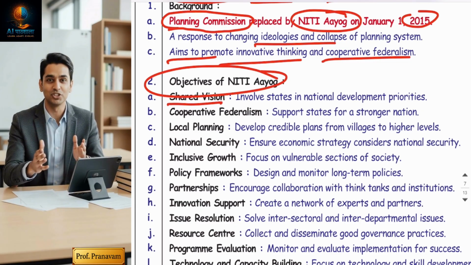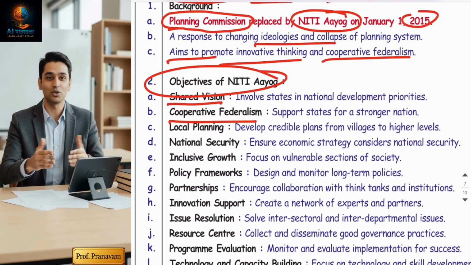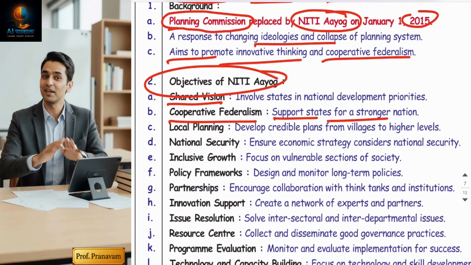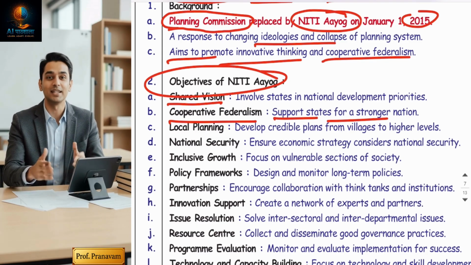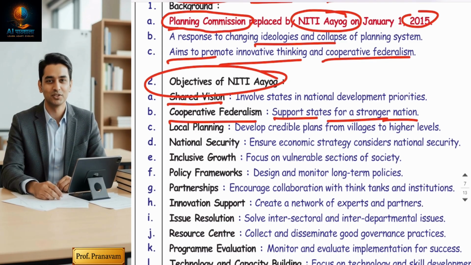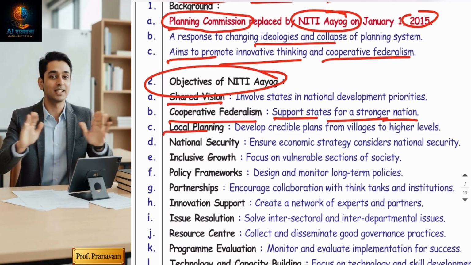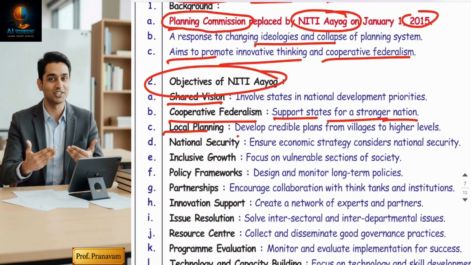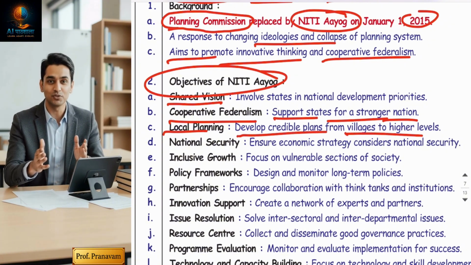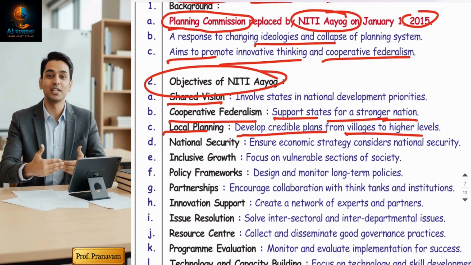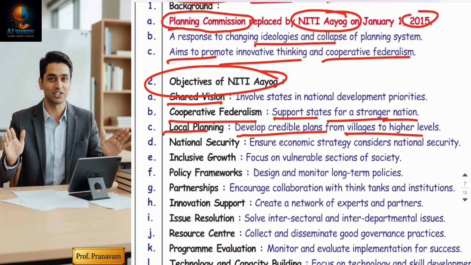Shared national vision. Cooperative federalism means we should take the support of the state governments and various experts also, and then we should do the planning. Local planning, guys: planning should not be done only on the upper layer. The impact of the plan should go to the villages at the ground level. Means planning and action should be taken from the bottom, from ground zero.